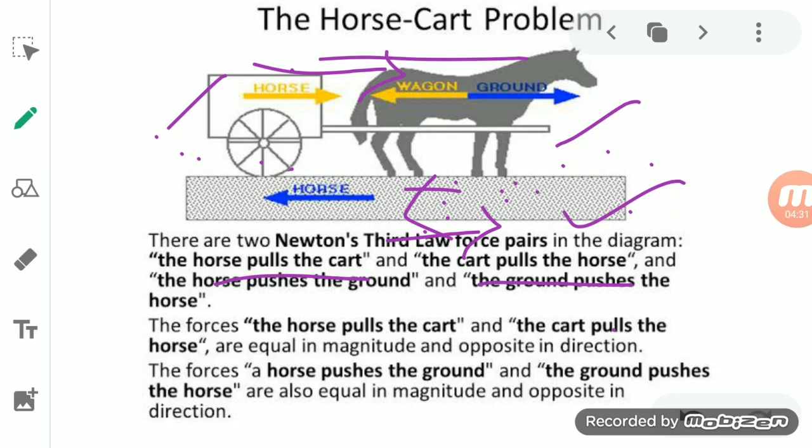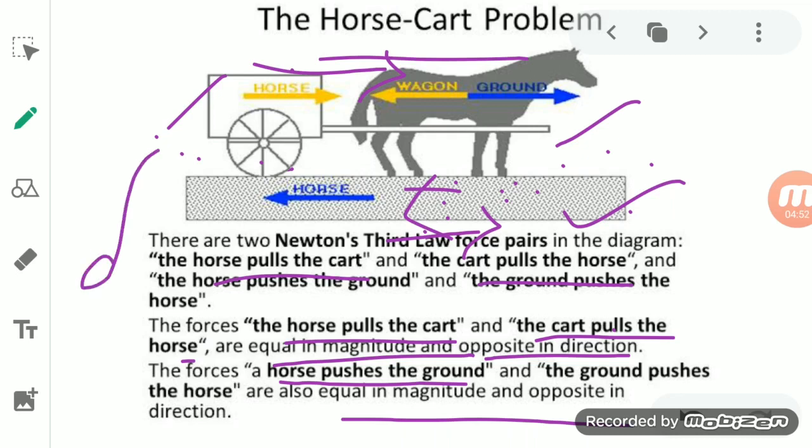You can see here, student, the forces: the horse pulls the cart and the cart pulls the horse, they are equal in magnitude and opposite in direction. Here also, when the horse pushes the ground, the ground pushes the horse, and that is also equal in magnitude and opposite in direction. Okay, so this is the horse and cart problem, how the horse is able to pull a cart by applying Newton's third law of motion.